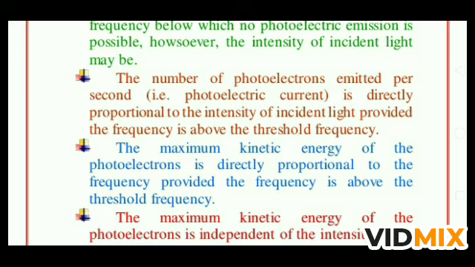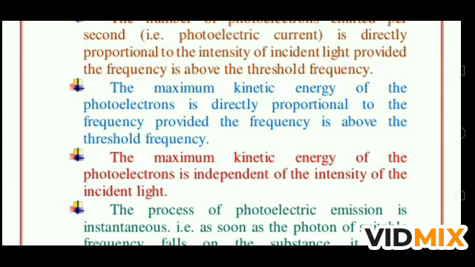And this we have seen in the graph, that we get a straight line between the photoelectric current and intensity of light. So this is the second law. Means the frequency should be more than threshold frequency, and for a particular frequency if you change the intensity of light, the number of photoelectrons increases.